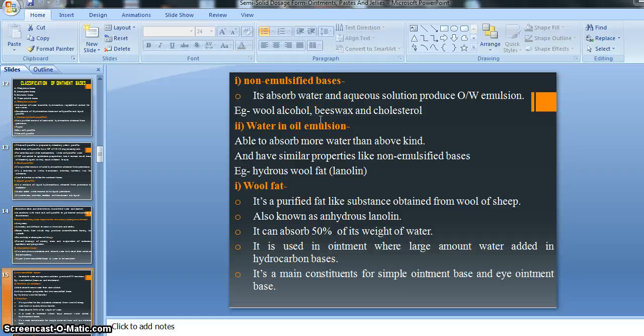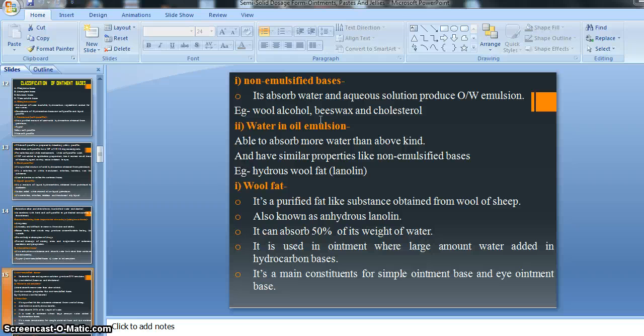And water-in-oil emulsion bases are able to absorb more water than the non-emulsified bases, right? For example anhydrous wool fat is one example of a water-in-oil emulsion basis, and hydrous wool fat is also called lanolin, right?